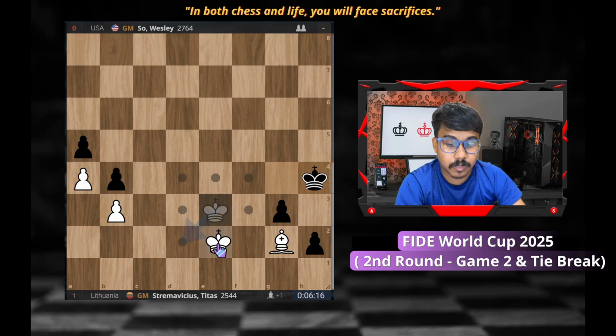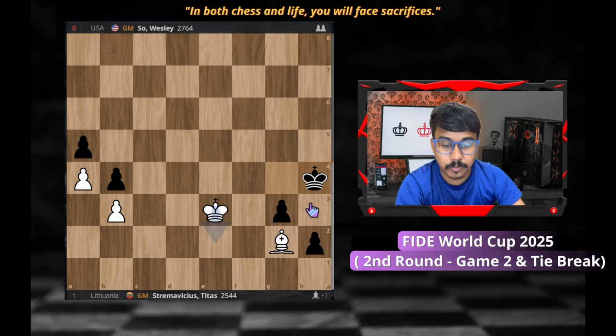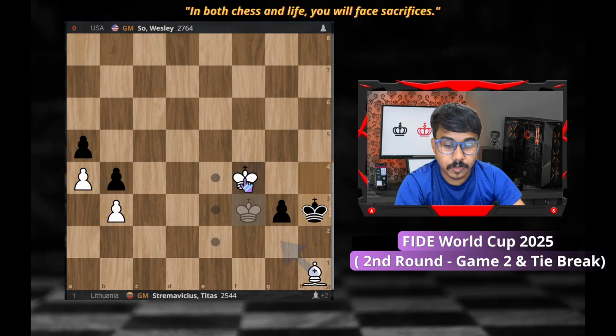King e2 maybe, king g4, and you are not able to come here, and there is an idea of this stalemate. We'll check that moment. Maybe with some bishop h1, king here, king here, check this. Now we might come into this situation, and bishop to g2, and again we are repeating this position.